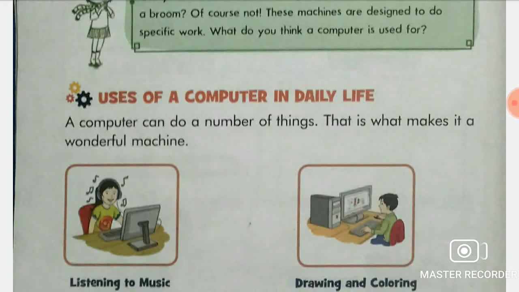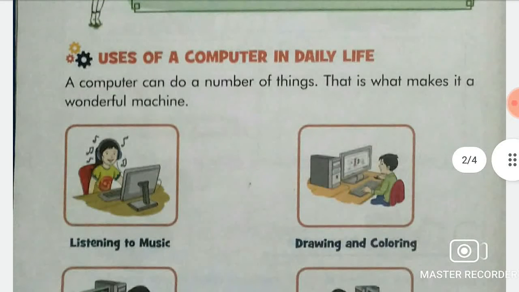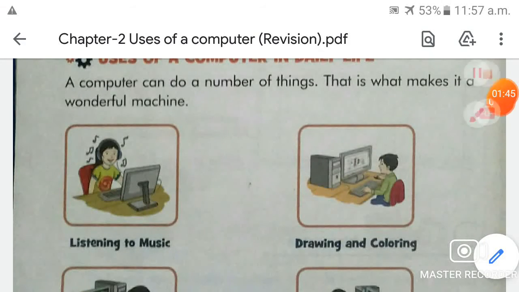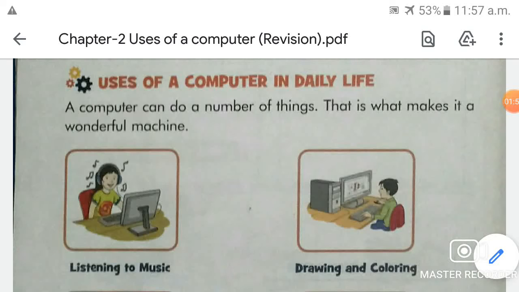It means a computer can do so many things. That is why it's a wonderful machine. We call it a smart machine. Why do we call a computer a smart machine? Because a computer can do so many tasks itself. As far as other machines are concerned, the other machines can do a specific work. But a computer can do so many things.